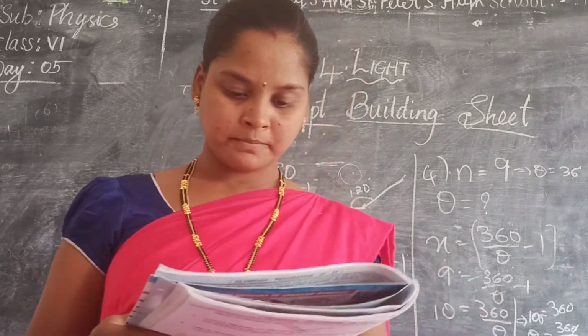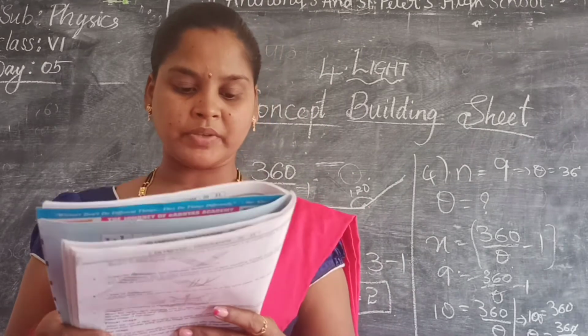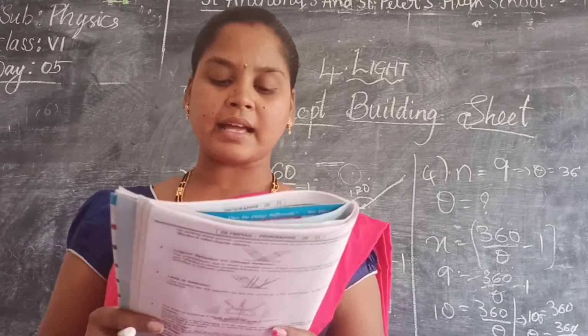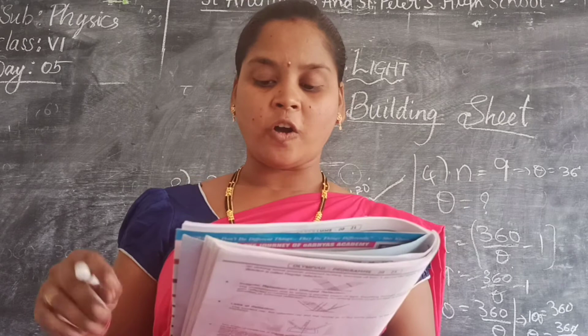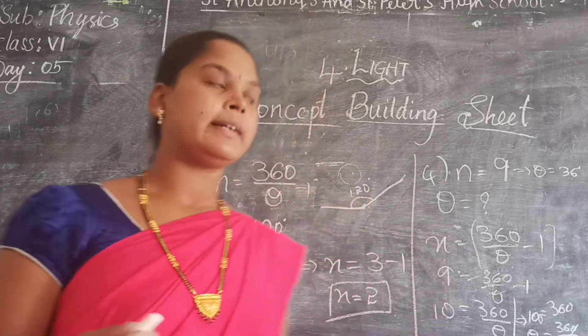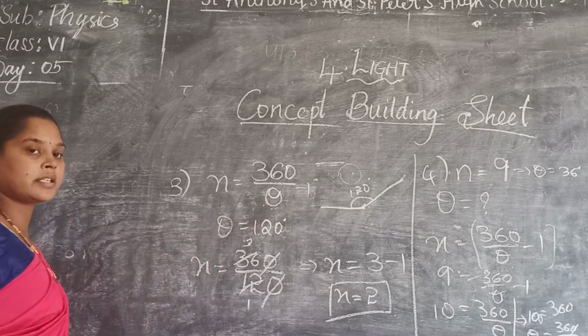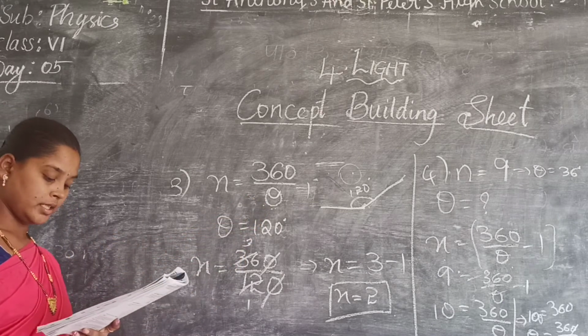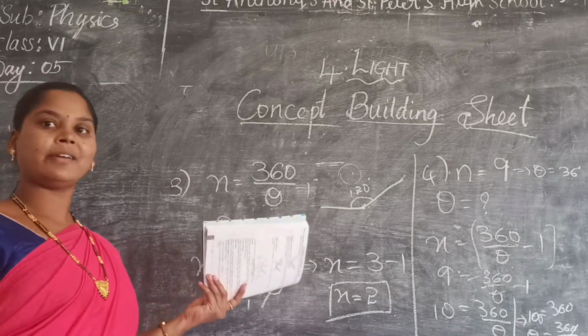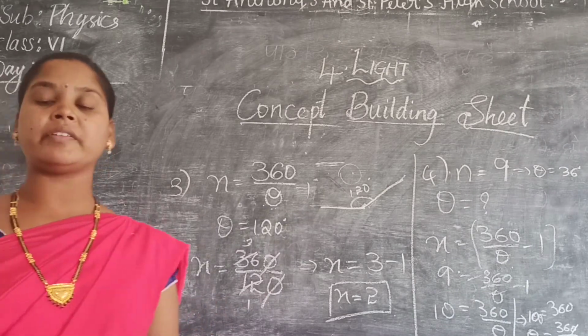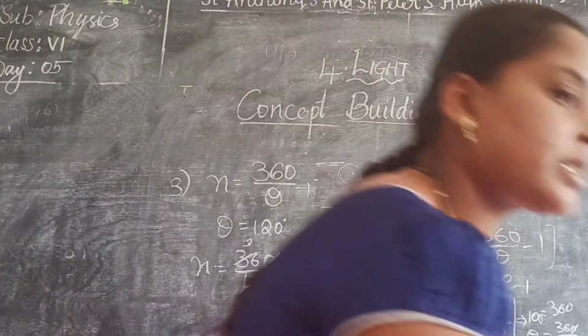Shall we go for the next sum? Yes. If two mirrors are inclined at an angle of 60 degrees to each other, how many images are formed? Same as this one. They are asking how many images are formed. But how much theta do they give? For the third one, 120. For the fifth sum, they have given theta as 60.